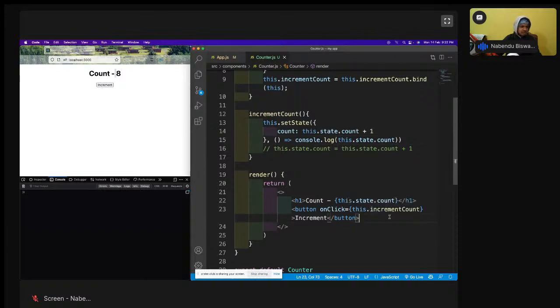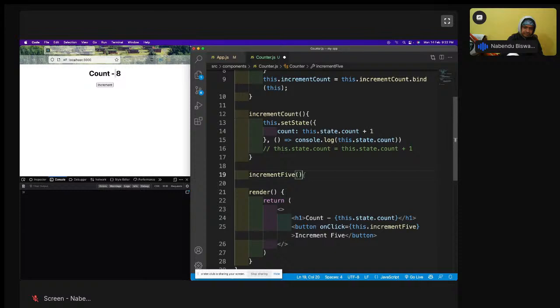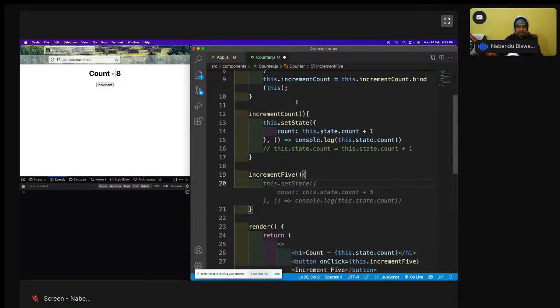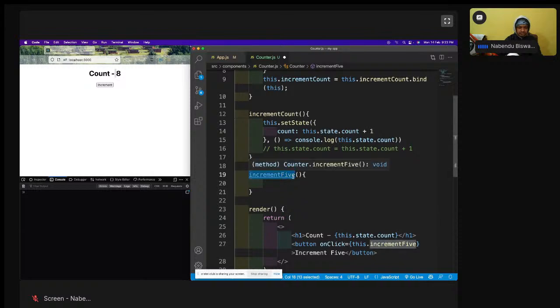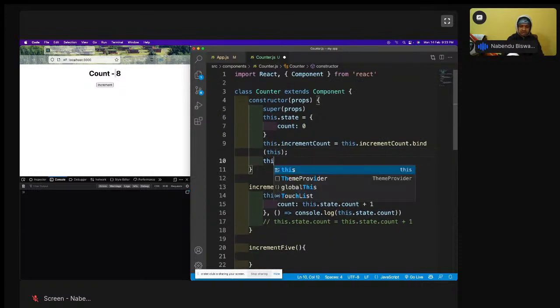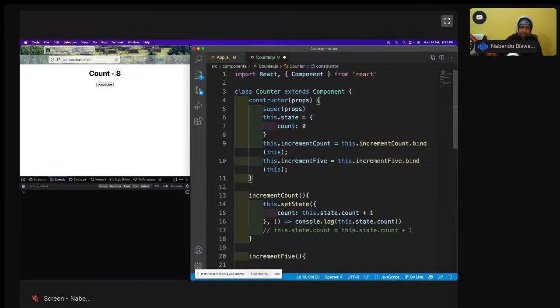So on click, increment 5, and the moment I do increment 5, I will do this dot increment 5 equal to this dot increment 5 dot bind it.